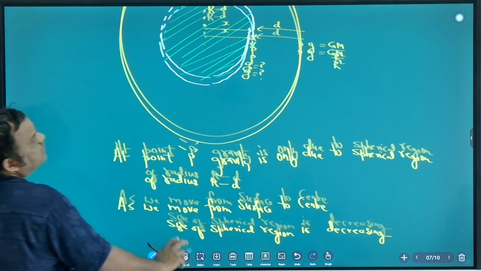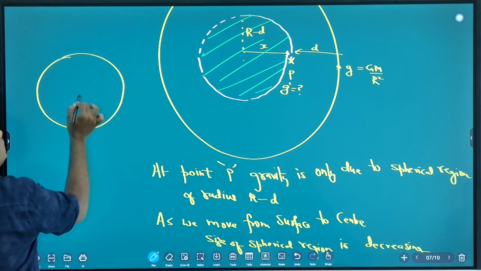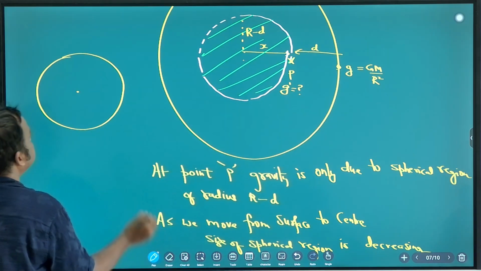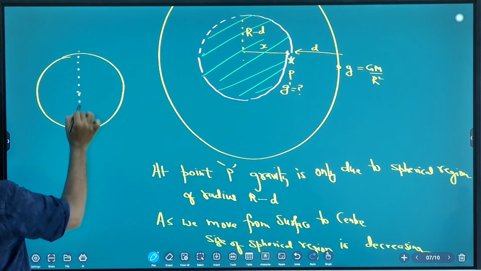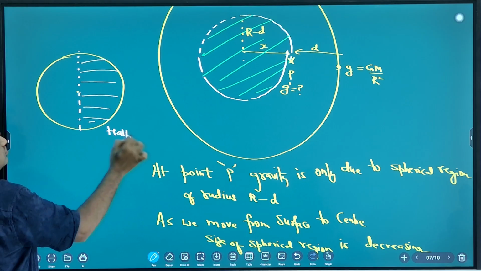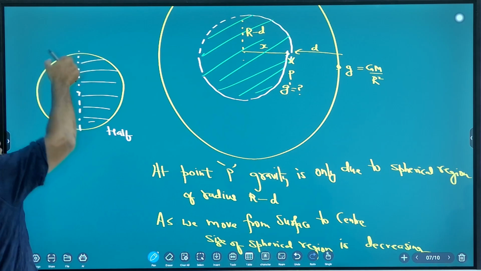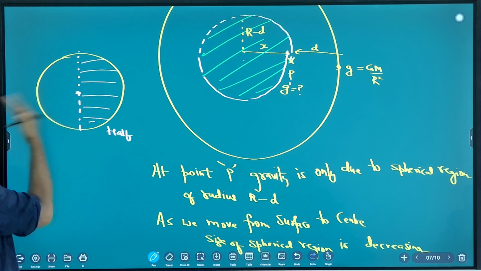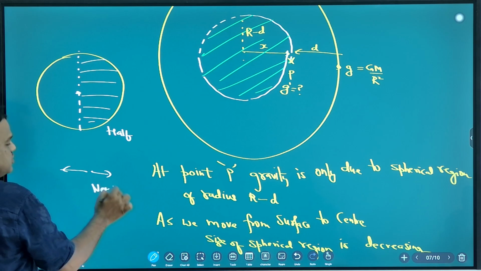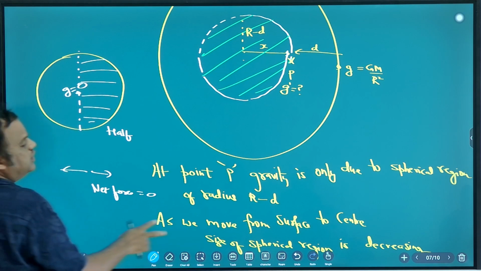So why is it like this? Because we know that at center, gravity must be zero. Why is gravity zero? You can assume this is the planet, this is the half. This half of the planet is pulling the object to the right side, and the left half is pulling the object to the left side. Same force, equal force. So what is the net force? Net force 0. So what is gravity at the center? 0.